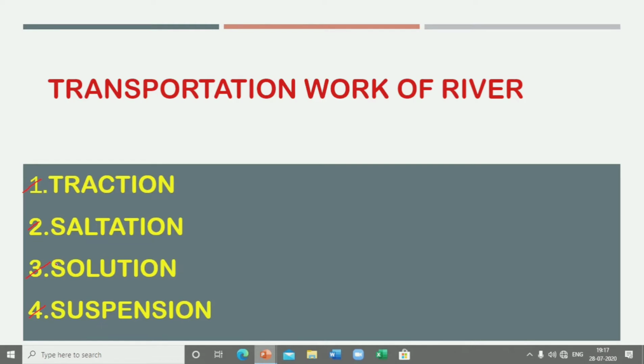So we have studied the 4 parts of transportation. Remember, in transportation, if I come to this transportational work, the velocity of the river is less and the volume is more, the slope is reduced.